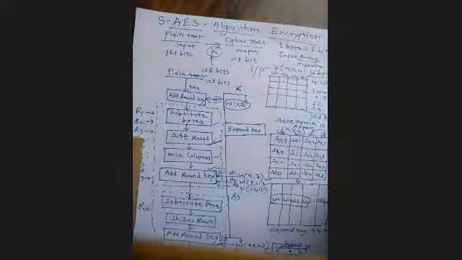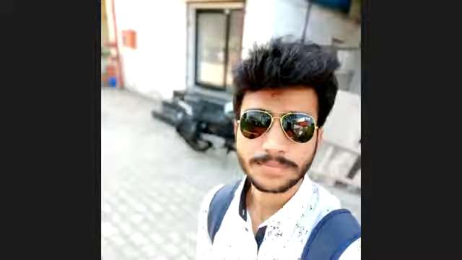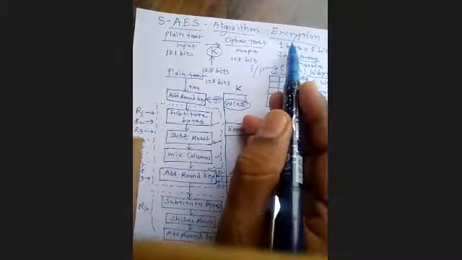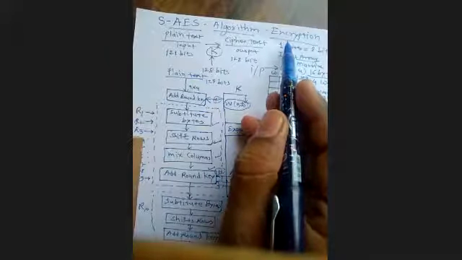Suppose you are drawing on your page. I will scan this page and send the scanned page to our group, so that you can understand. Now, what have I said here? This is the encryption method. See, here I have written encryption, which means I am going to put the encryption over here.